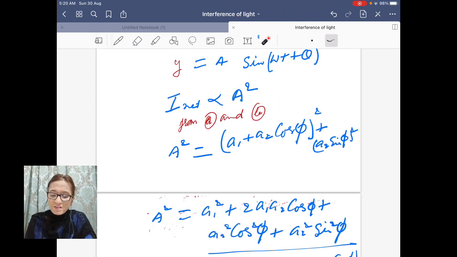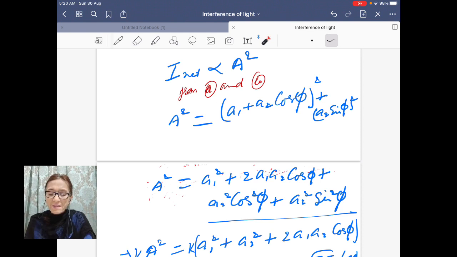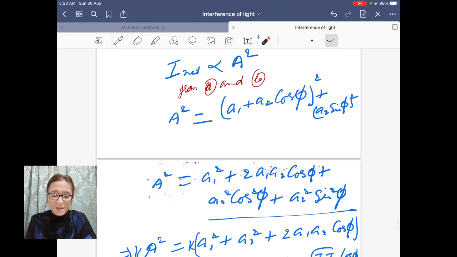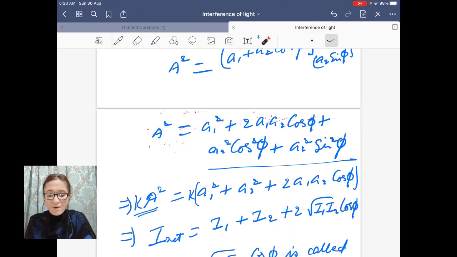When you simplify the (a plus b) kind of term, square of it gives a1 square plus 2 a1 a2 cos phi plus a2 square cos square phi, and plus the square of this term, a2 square sine square phi. This will become a2 square, and finally you come at A square is equal to a1 square plus a2 square plus 2 a1 a2 cos phi.